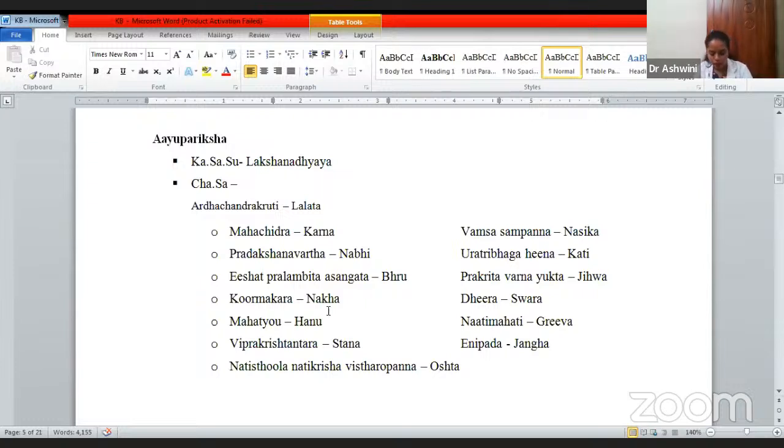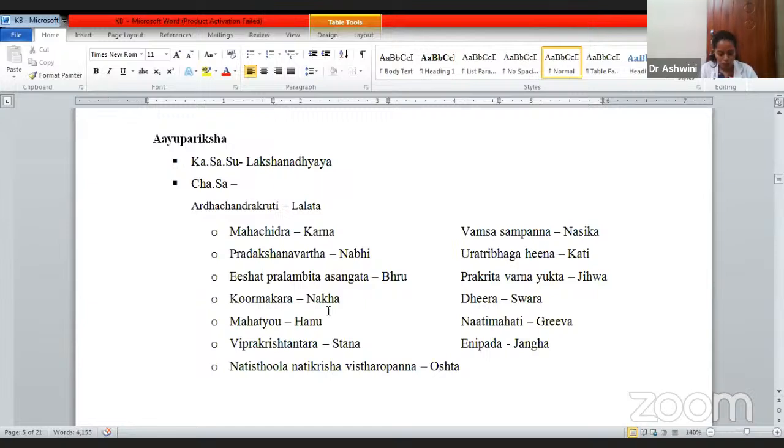Then Nabhi. He has told Nabhi has Pradakshinavarta. Pradakshina means, in the temple we do Pradakshina. How do we do it? In a clockwise direction. The Nabhi has to be circular and clockwise; you can see that there will be some kind of crease and it should be in a clockwise direction. If it is there, then the kid will have a long life.